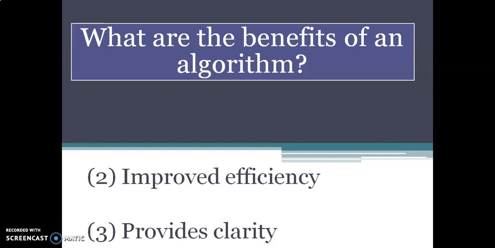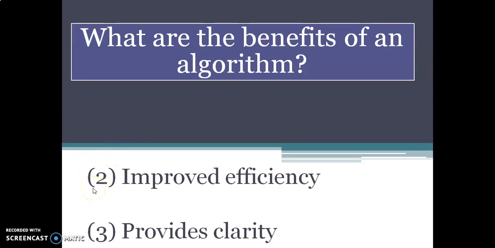Suppose when you are making a tea, there are many steps. Like that, for each and every work we are doing, we can have a plan. So easily we can solve that problem by writing steps. In our real life, we are not writing steps for every work. Usually when we are planning to do a program, for that only we are doing this algorithm.